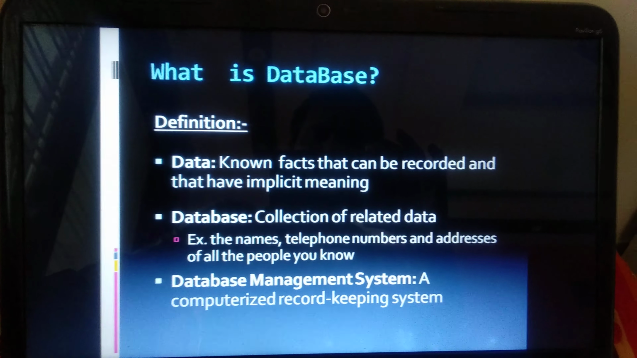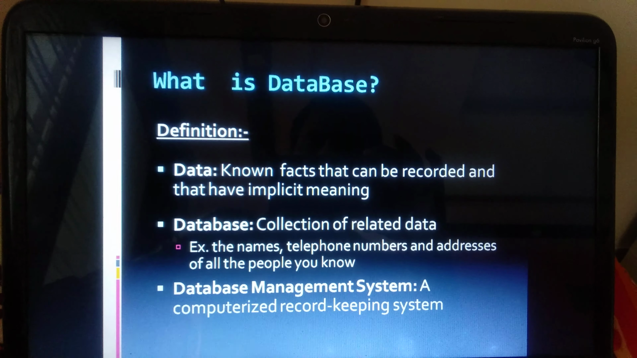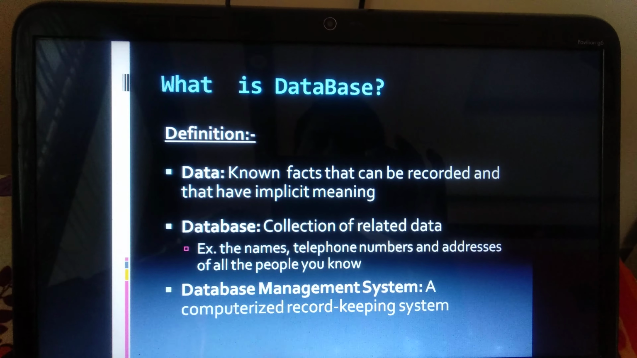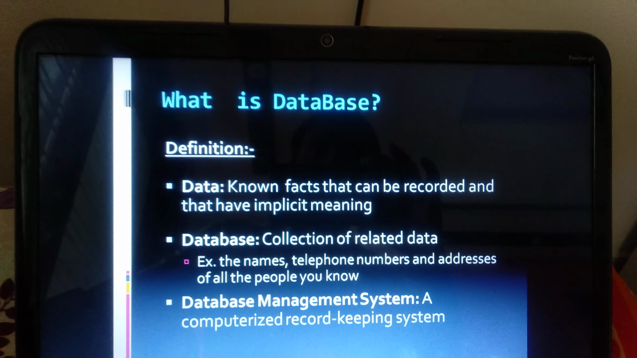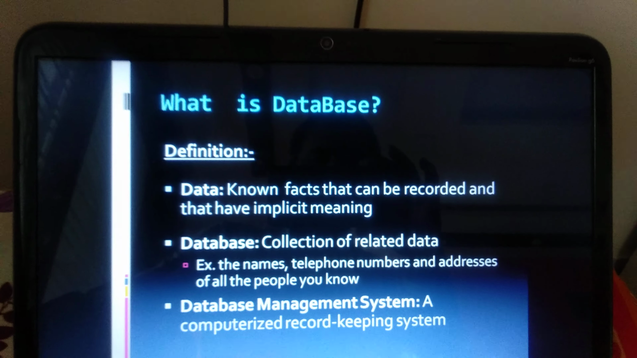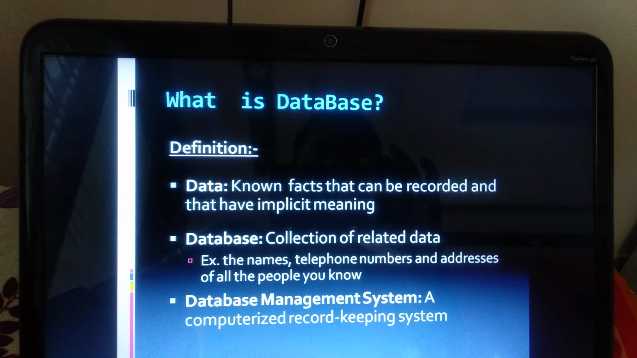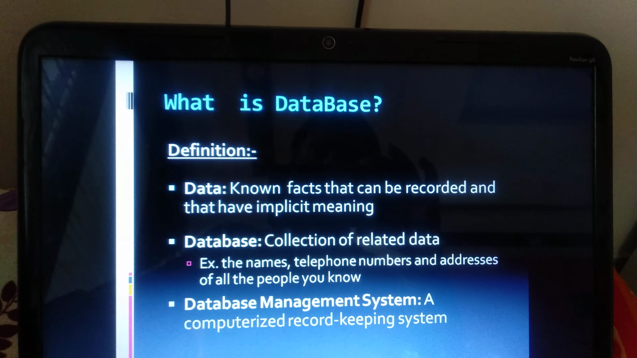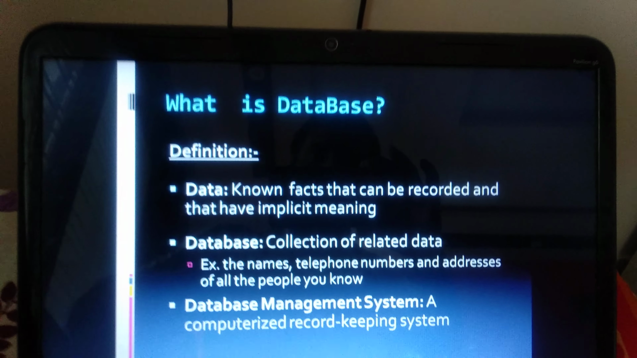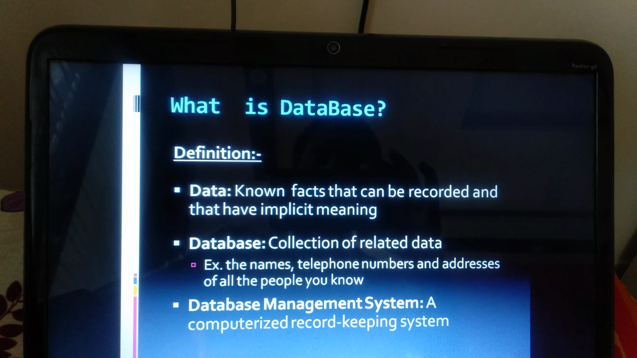What is database? Friends, while studying the DBMS subject, the first question that may arise in your mind is: what is database? What is data? And what is database management system? So in this slide, we are going to see the definition of data, the definition of database, and the definition of database management system.